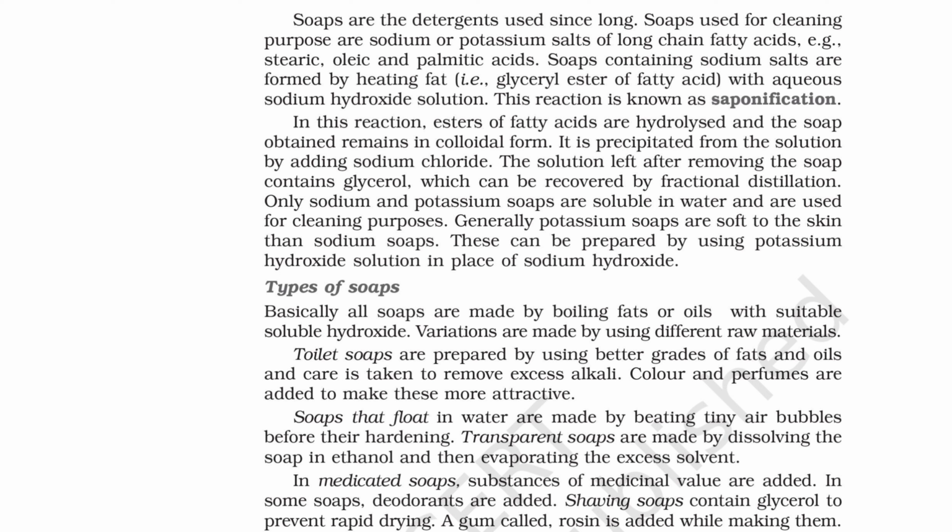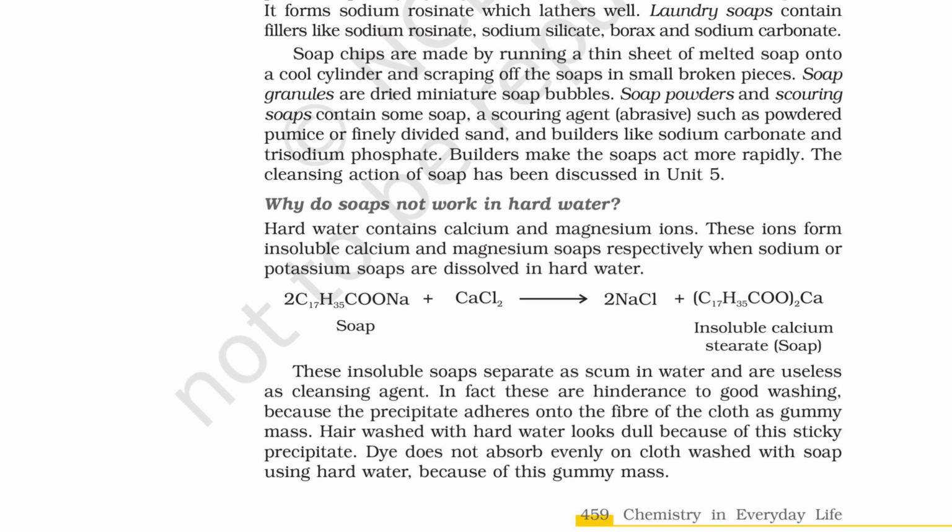Transparent soaps are made by dissolving the soap in ethanol and then evaporating the excess solvent. In medicated soaps, substances of medicinal value are added. In some soaps, deodorants are added. Shaving soaps contain glycerol to prevent rapid drying. A gum called rosin is added while making them. It forms sodium rosinate which lathers well.